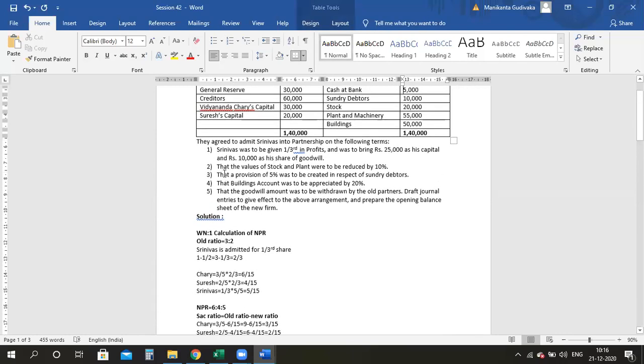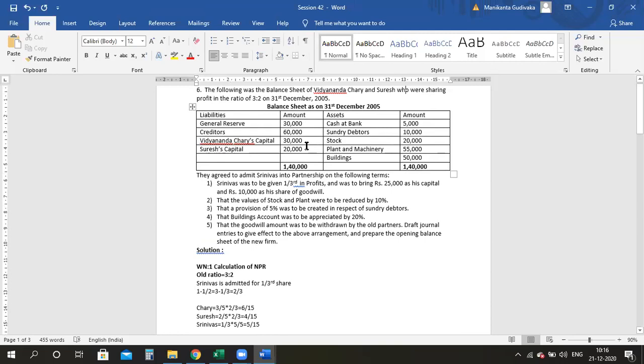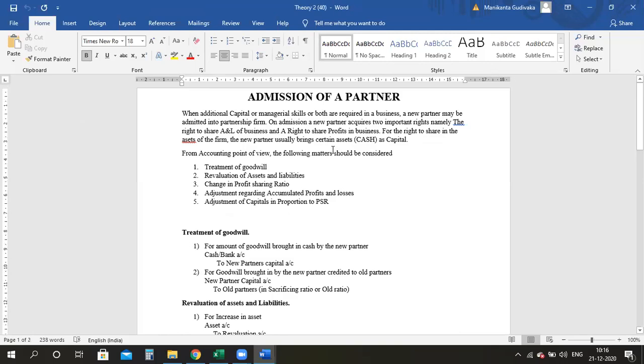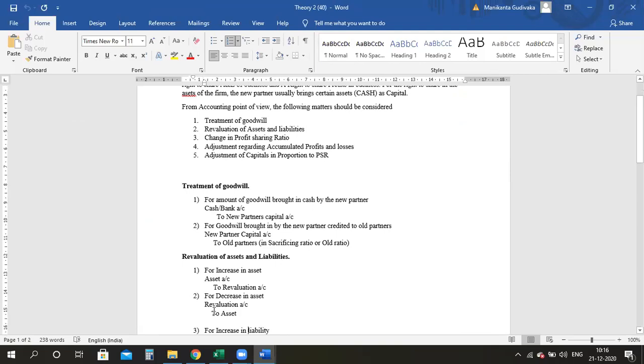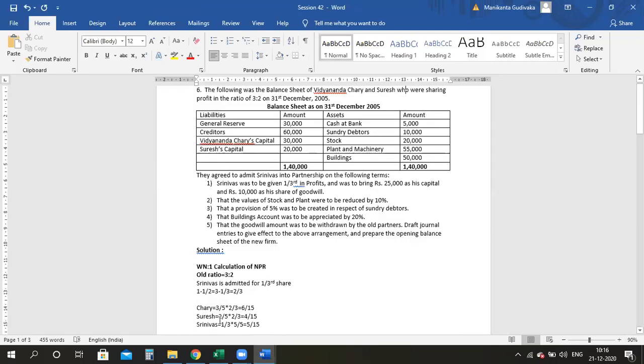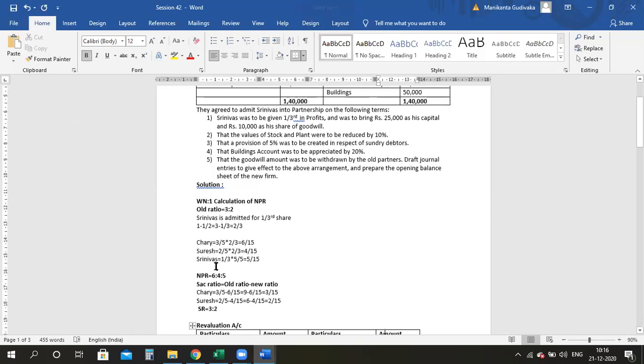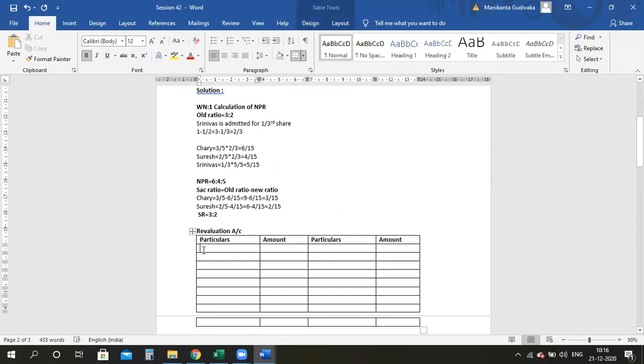Till here, we have completed the first thing. Now, coming to the second, third, and fourth, which are regarding the revaluation. We will see whether the amount is going up or coming down, and accordingly we will do it. The value of the stock and plant are reduced by 10%. Both assets are reducing. Whenever there is a decrease in the value of an asset, it is revaluation account to asset account. Yes, ma'am. So come to your revaluation account. Please write here, to stock.